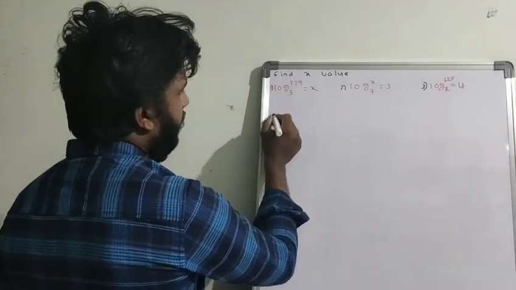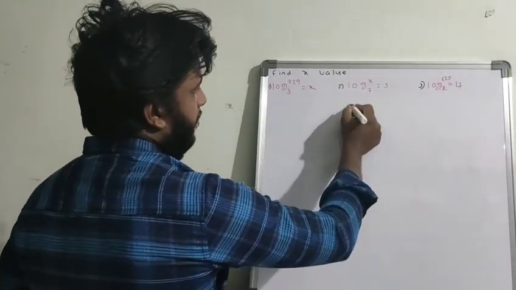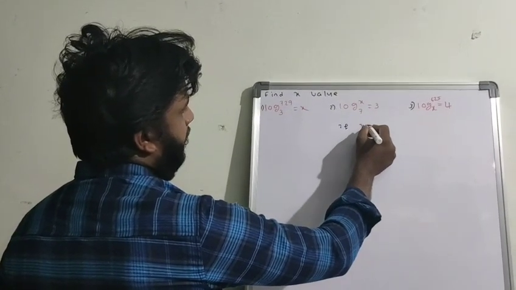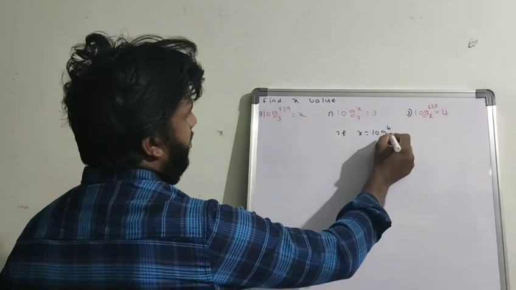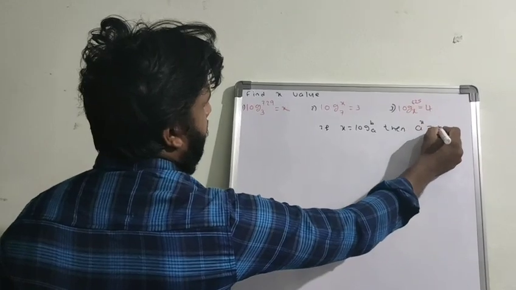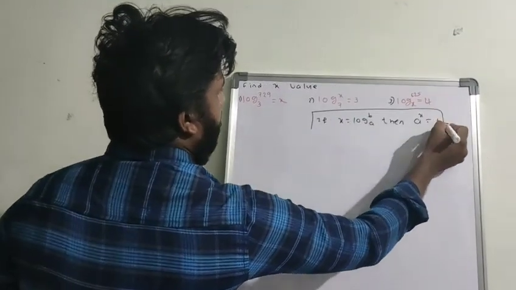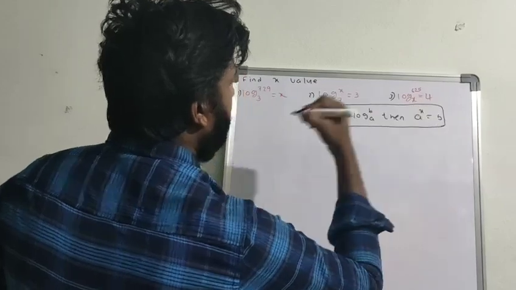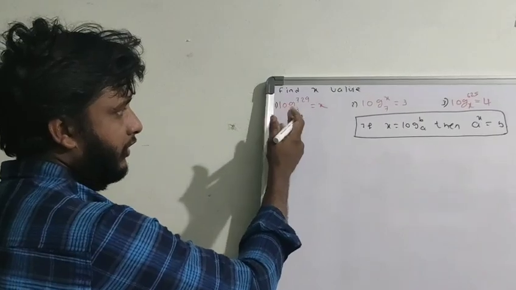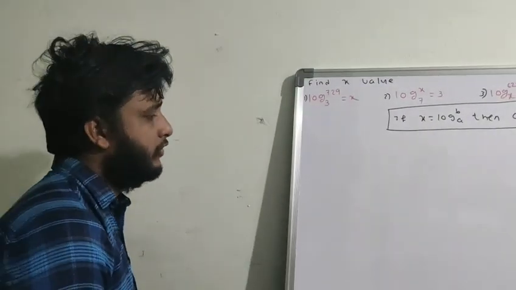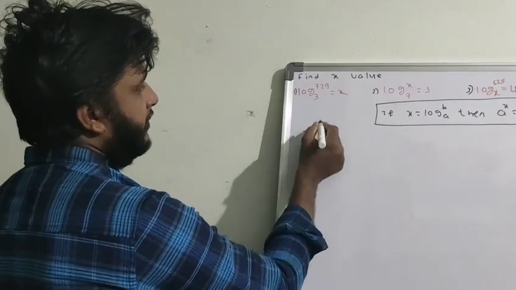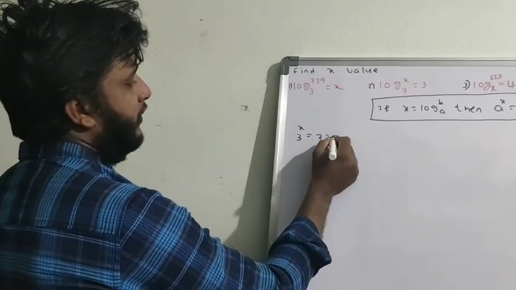Simple way. We know the thing, if x equal to log b base a, then a power x equal to b. You have to apply this conversion formula. First you have to convert into exponential form. So here write the base, and in the place of 729 write x, in the place of x you have to write 729.